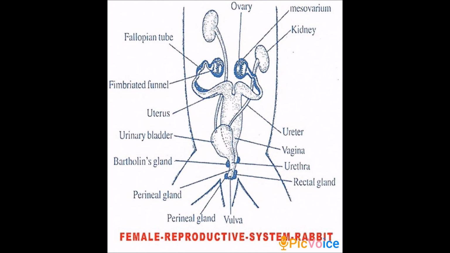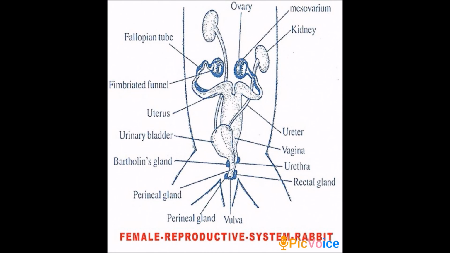Once again I repeat, a pair of oviducts opens into the body cavity by a funnel shaped opening from each side of the ovary. You can see in the picture. Then the anterior part of the oviduct is called the fallopian tube, which leads into the wider tube called the uterus.